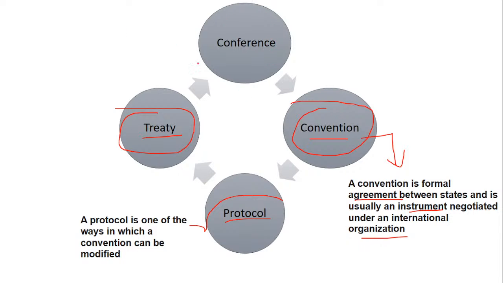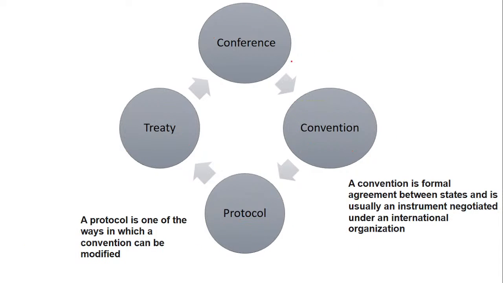Okay. And the initiation starts with a conference where the discussion starts. Then comes the convention, then the protocol, and then the treaty. The first starting point is the conference where the discussion takes place. The discussion is finalized with the help of the convention. If anything needs to be added, it is done with the help of protocol. And now it just has to be followed up so that it enters into a treaty. Is it clear?